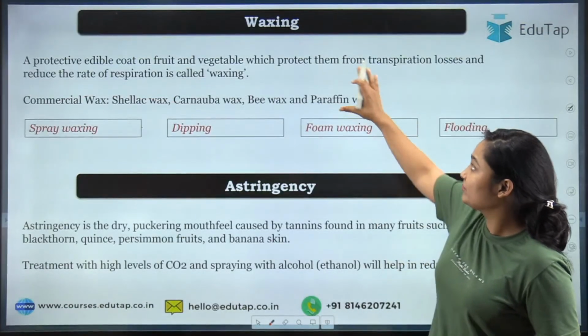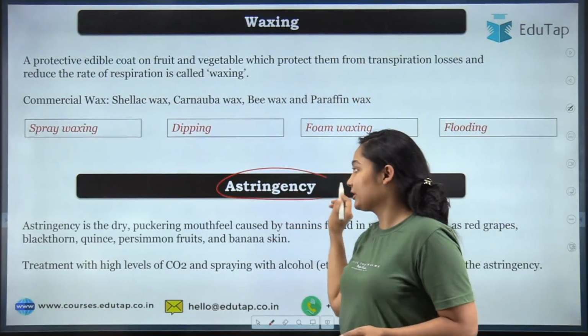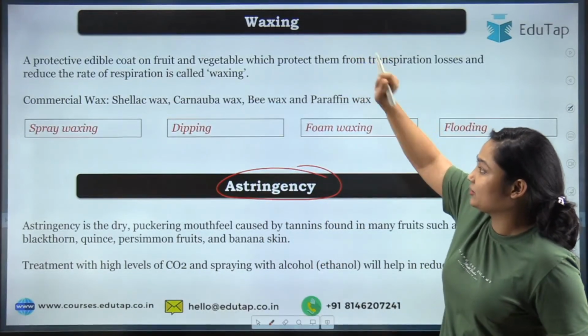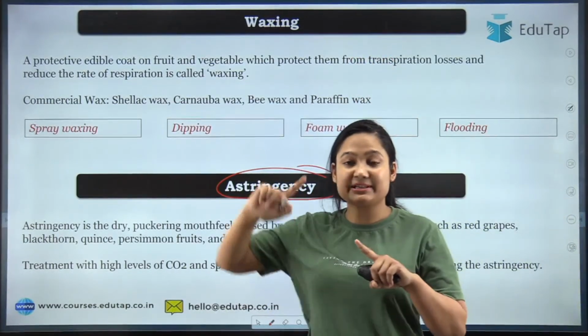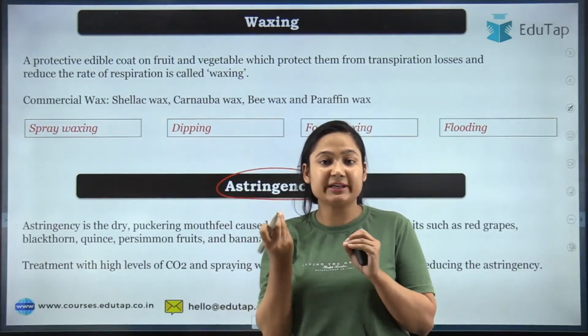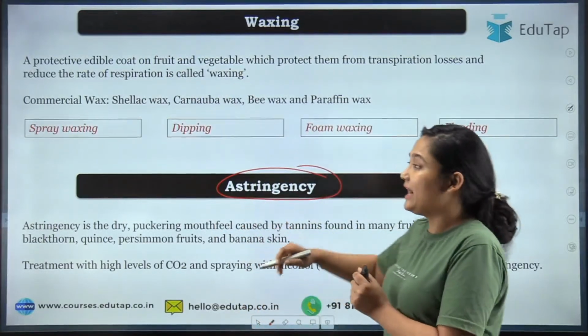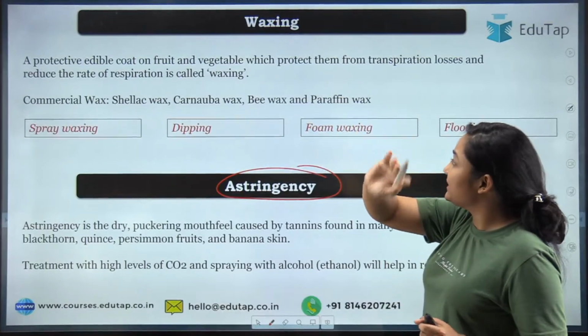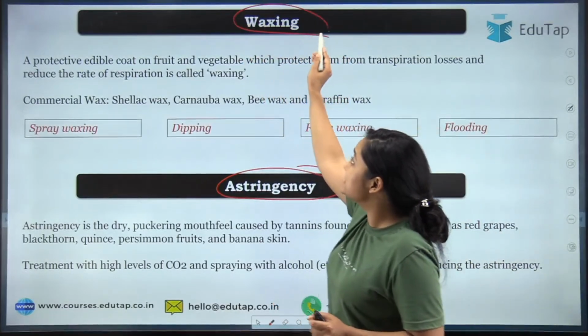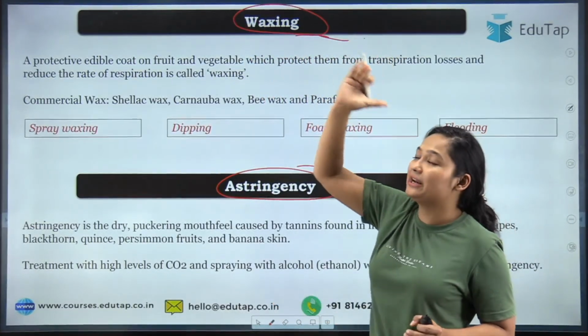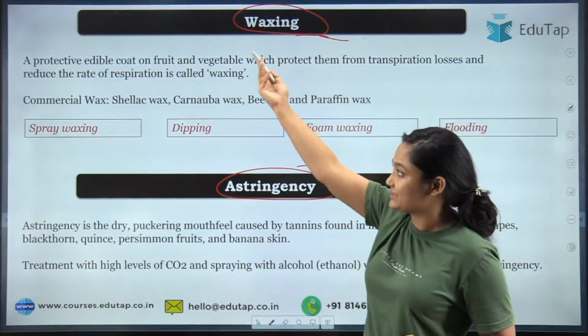Now what is this astringency that we are talking about? We will move to that, but before that, let's take a quick look at the waxing. As we have discussed at the earlier point too, what is waxing? You are taking a wax, you are preparing a coating and you are coating your product. I think everybody will be able to guess the answer from the term itself: we are applying the wax, and application of wax is waxing.